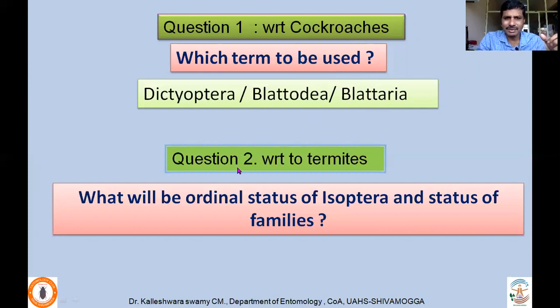The second question was with respect to termites. What will be the ordinal status of Isoptera? What happens if the order Isoptera has lost the order status, what should it be called? And what about the status of its families? So these were the two questions raised with this modification.